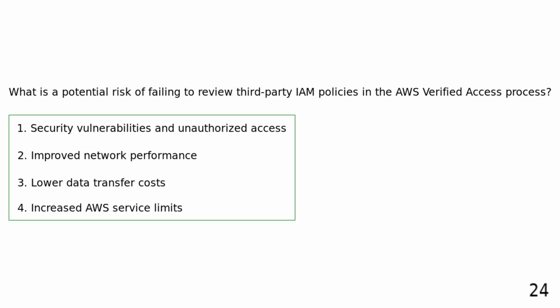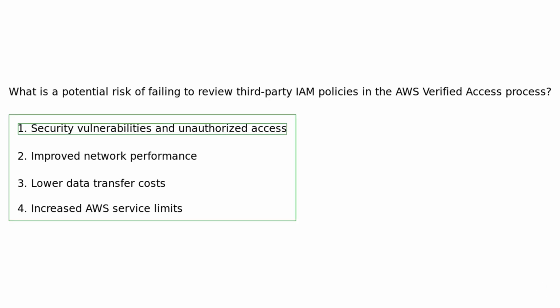What is a potential risk of failing to review third-party IAM policies in the AWS Verified Access process? Security vulnerabilities and unauthorized access. Improved network performance. Lower data transfer costs. Increased AWS service limits. Failing to review third-party IAM policies in the AWS Verified Access process can result in security vulnerabilities and unauthorized access to AWS resources, potentially leading to data breaches.